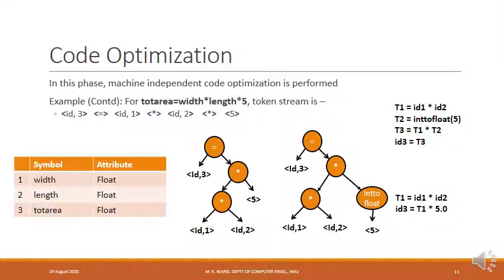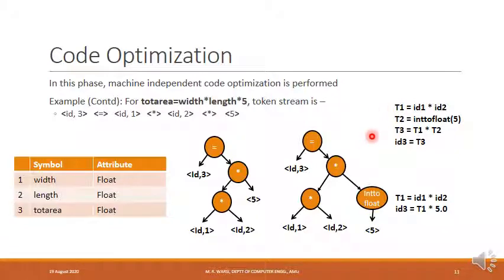Next phase of the compiler is code optimization phase. In this phase, we carry out machine independent code optimization. Three address code which were generated by intermediate code generator, they are optimized during this phase. And this optimization is machine independent optimization. In order to carry out the optimization, anything which is specific to the machine is not considered. So that is why this optimization is machine independent optimization.